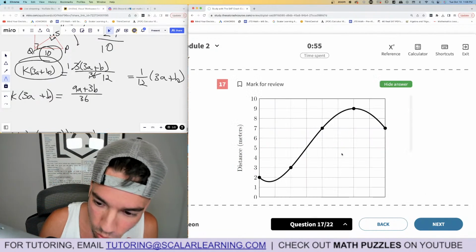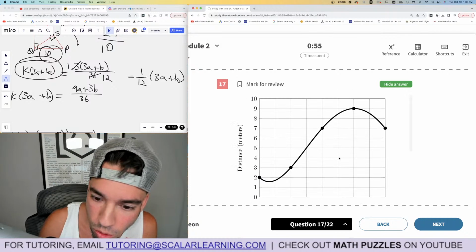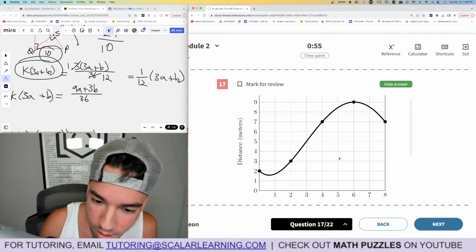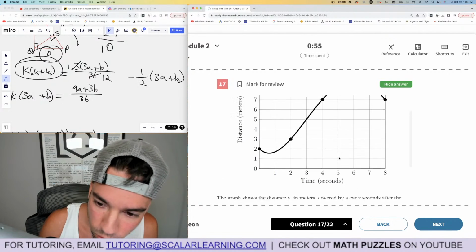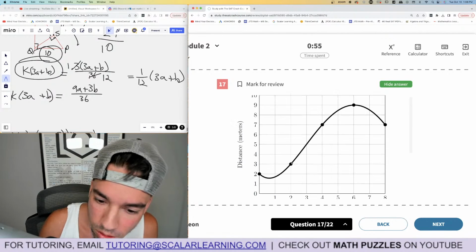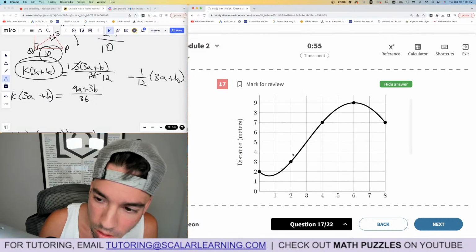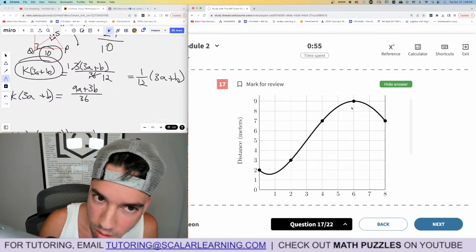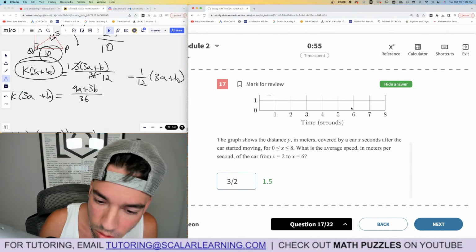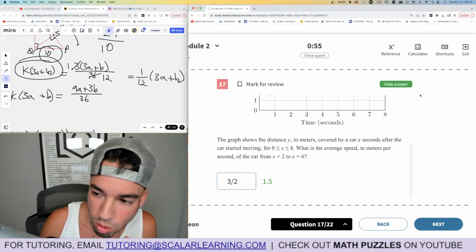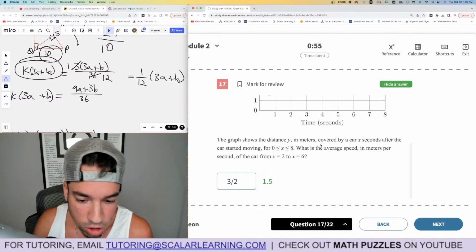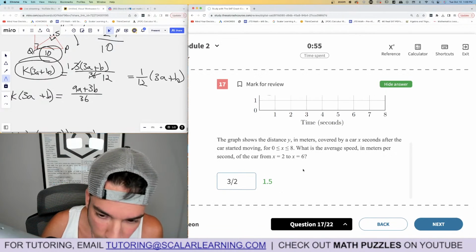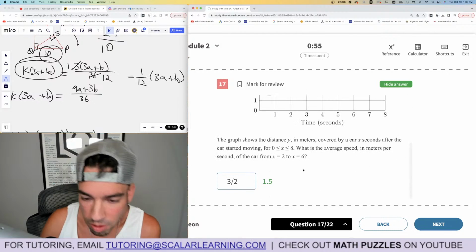But then I got this one wrong. No, I was so confident. Wait, what? From 2 to 6. It goes up 6. 3/2, no? Why is this? That's what I put, 3/2. Oh, okay, I think this is just a little mistake. 3/2 is the same as 1.5. So, hey, whatever.